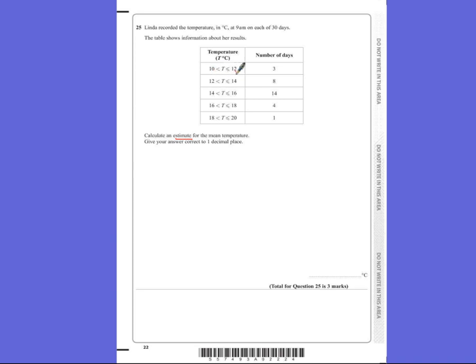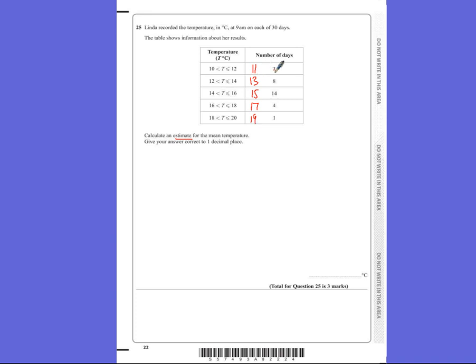So the middle of 10 and 12, we're going to presume that all 3 of these days had a temperature of 11. So that's why it's an estimate. We're going to presume that all 8 of these days had a temperature of 13. All 14 of these days had a temperature of 15, these had a temperature of 17, and these had a temperature of 19. Now, to work out the mean, you add them all up and divide by how many there are.